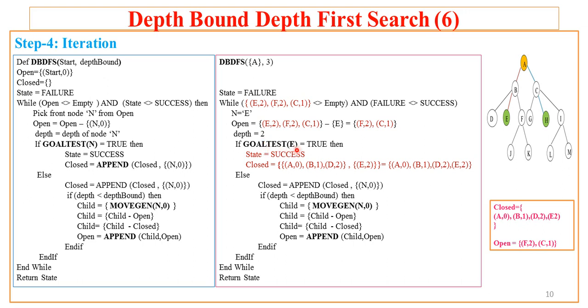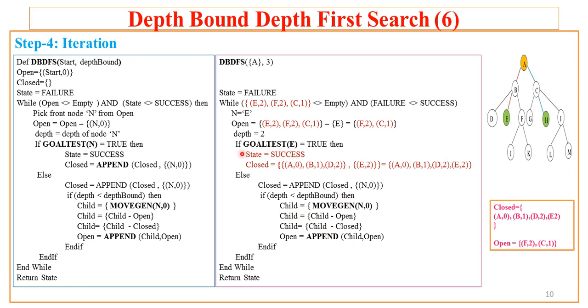Now here the goal test function checks whether E is a goal node or not. As E is goal node, it returns true. Now here the status is changed to success because goal is reached. The current node is appended to the closed. So now closed has the nodes visited up to this point, that is node A, then B, then D and E. As E is goal, the algorithm terminates because the status is success.